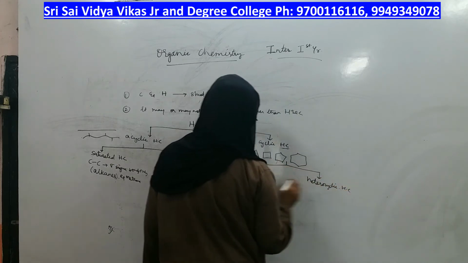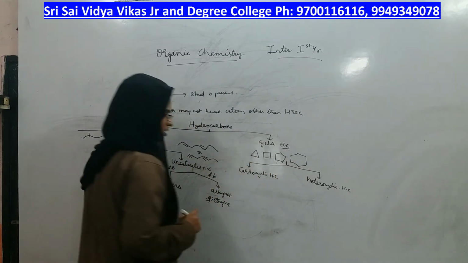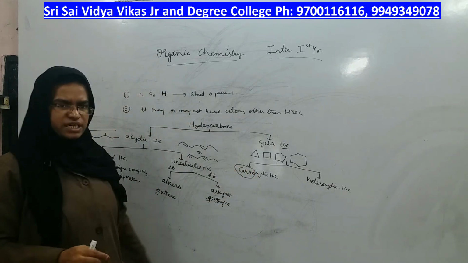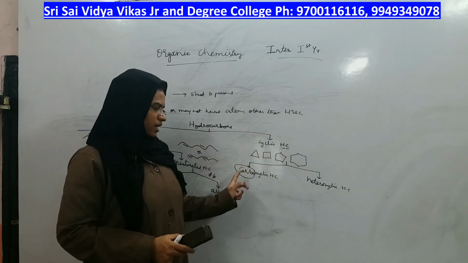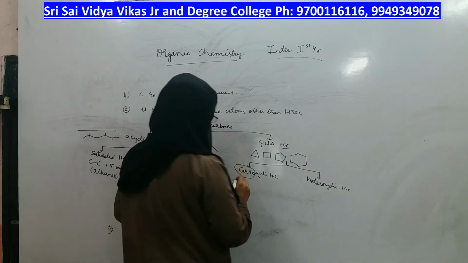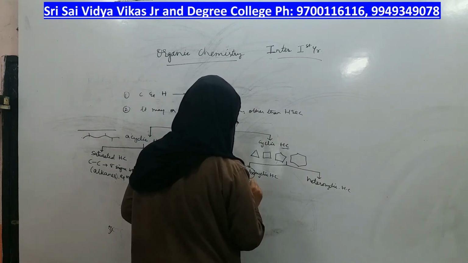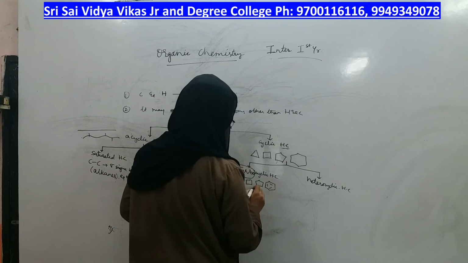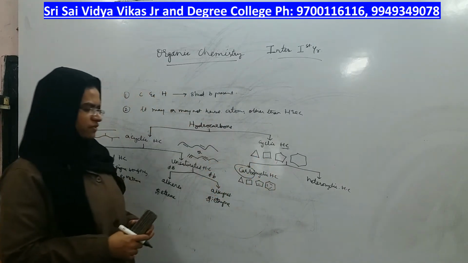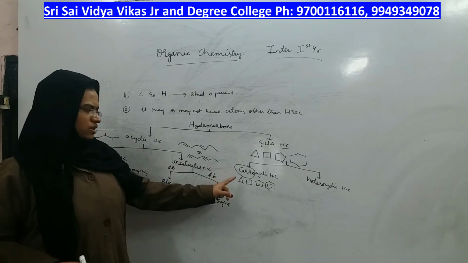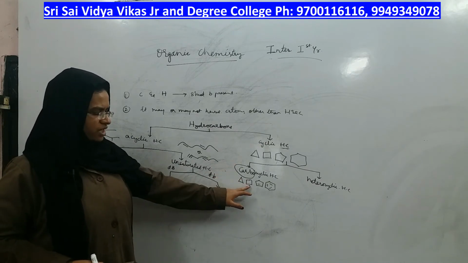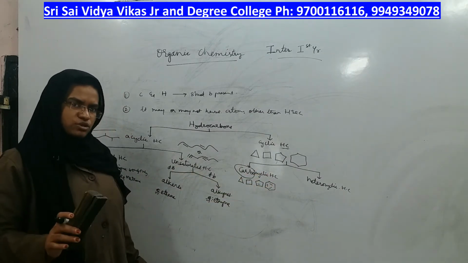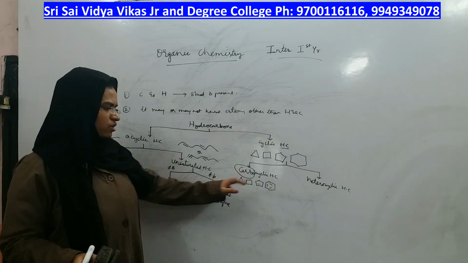Carbocyclic hydrocarbon, heterocyclic hydrocarbon. Carbocyclic means all the atoms present in a cycle are carbon atoms only, whether the bonds are single, double, triple, whatever it is. In the ring, 3 atoms in this case should be carbon, 4 atoms in this case should be carbon, 5 atoms in this case should be carbon, 6 atoms in this case should be carbons only. Okay, so that type of hydrocarbon is called carbocyclic.